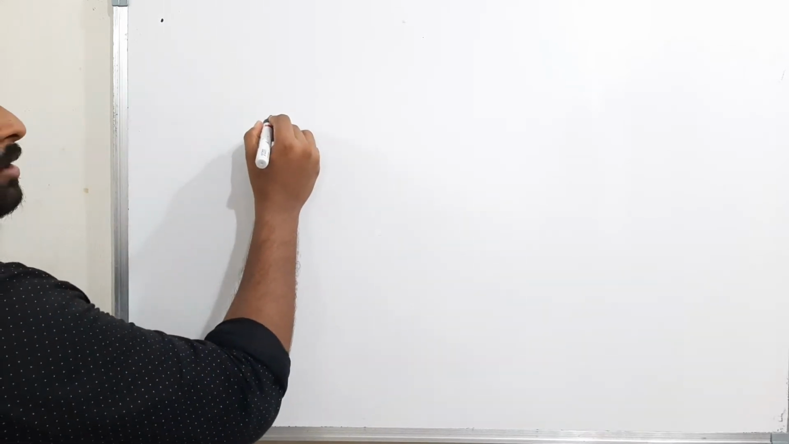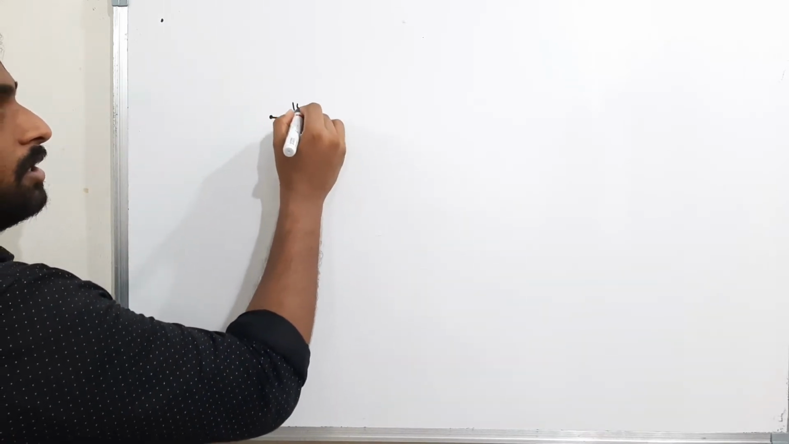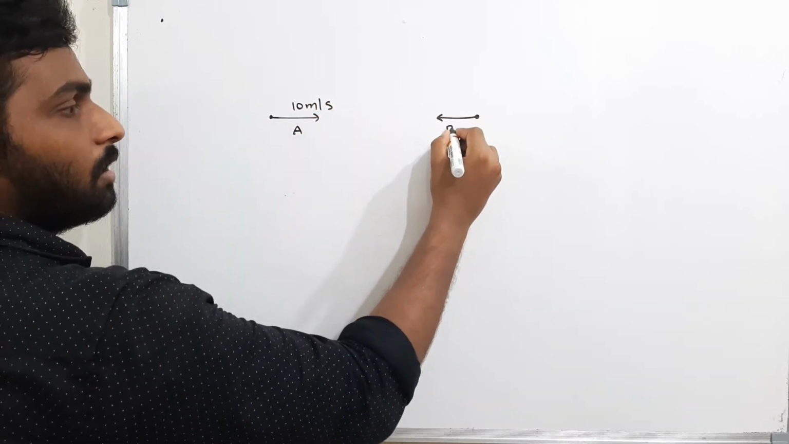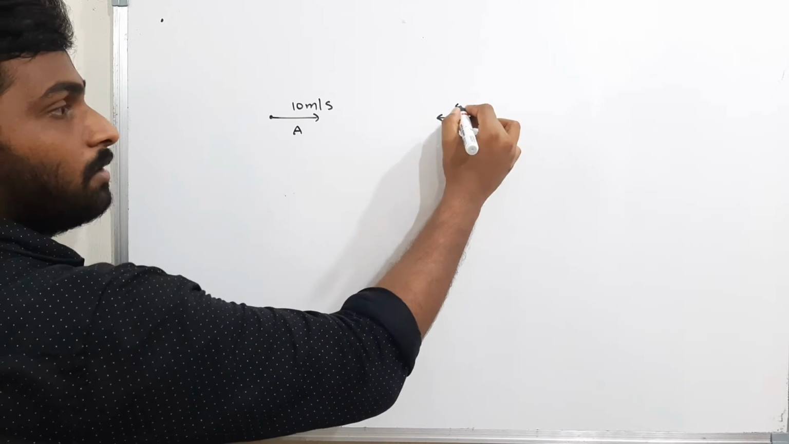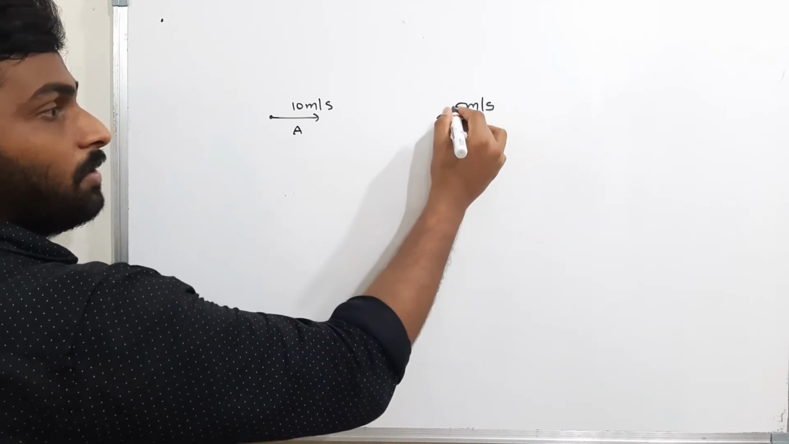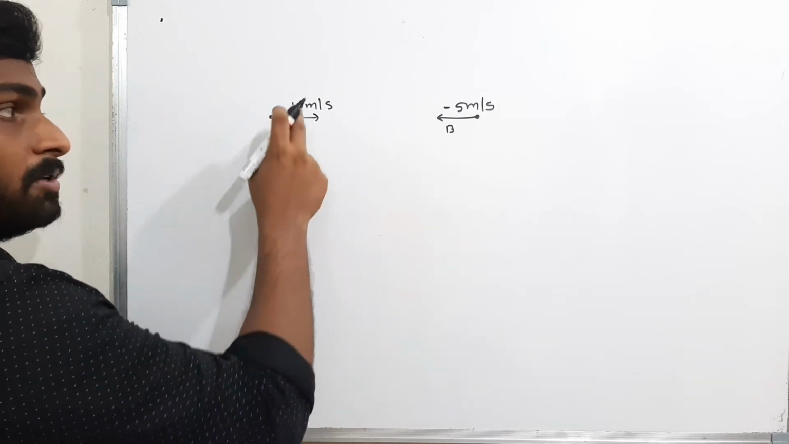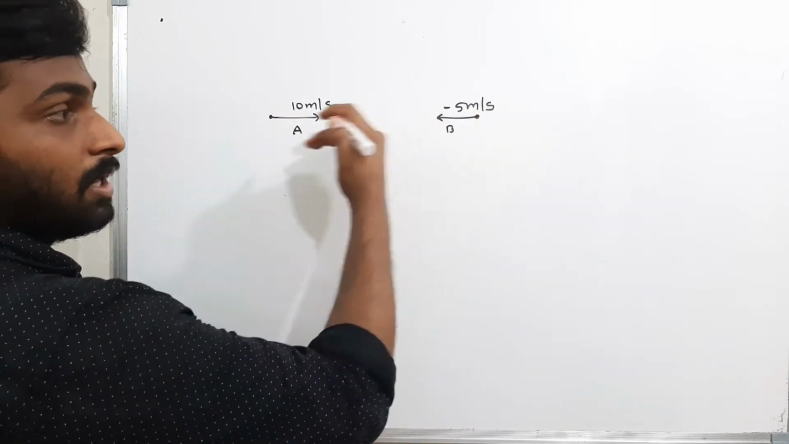See here, the body A is traveling with a velocity 10 meters per second, and the body B is moving in the opposite direction with a speed 5 meters per second. That means the velocity is minus. Minus and plus denote the direction. Plus means in the direction A to B. Minus means the other direction.